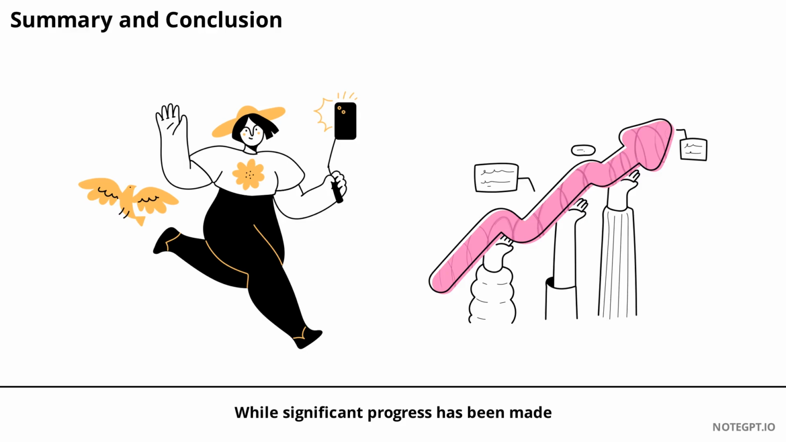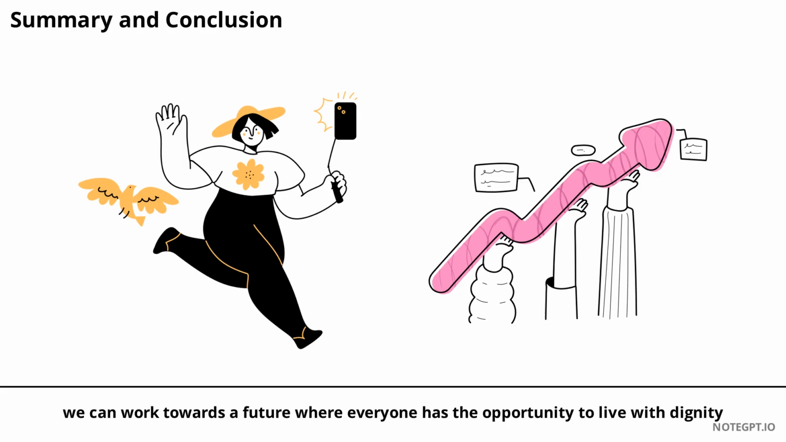In summary, poverty in India is a complex, multidimensional challenge that requires coordinated action across sectors. While significant progress has been made, millions still face deprivation. By understanding the features, causes, and consequences of poverty, and by supporting effective government measures, we can work towards a future where everyone has the opportunity to live with dignity.